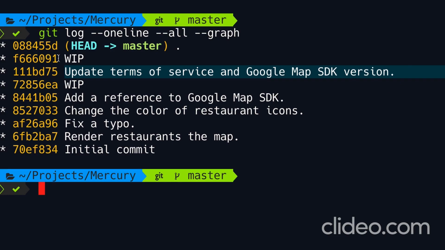Next, we have another work in progress commit, followed by a commit with a mysterious message. What does period mean here? Nobody knows. So once again, we should either drop this commit or change its message. So throughout this section, I'm going to show you various tools to clean up this history. We're going to start off by undoing the last two commits. We'll do that next.